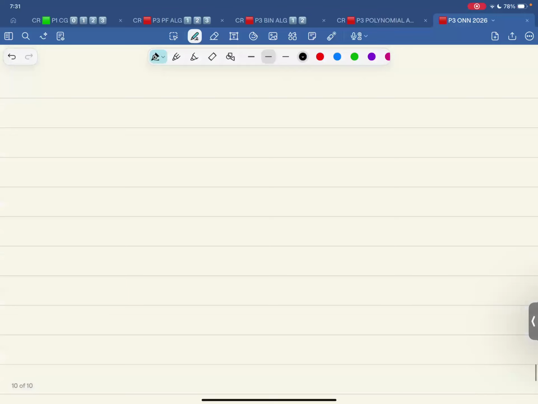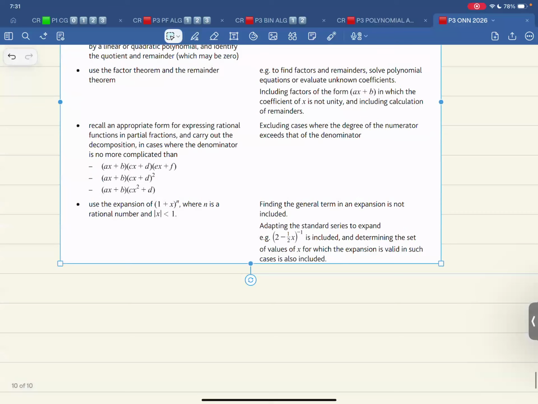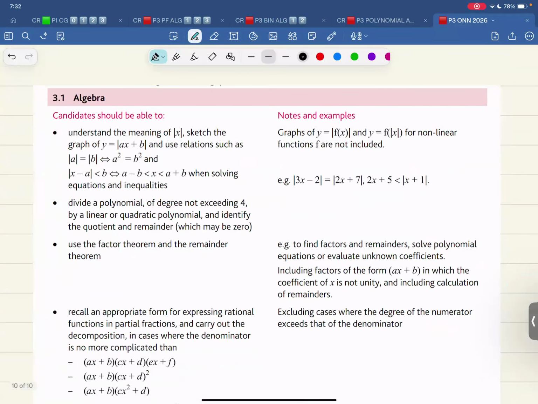So now let's paste it over here. The very first topic, yes, I need to list down the topics which I did. And we get started with the very first topic.